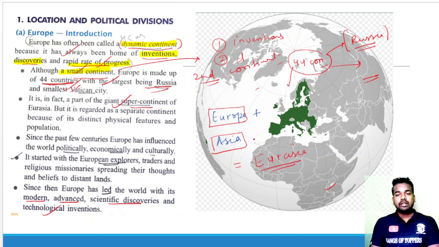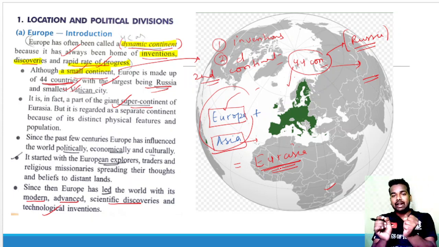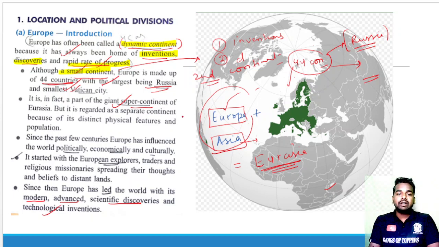Because we know that Asia is the largest continent and Europe is the second smallest continent. After adding Europe and Asia, it becomes a large part of the continent that is called Eurasia. And Europe is a part of this Eurasia, that is, a part of a giant supercontinent.